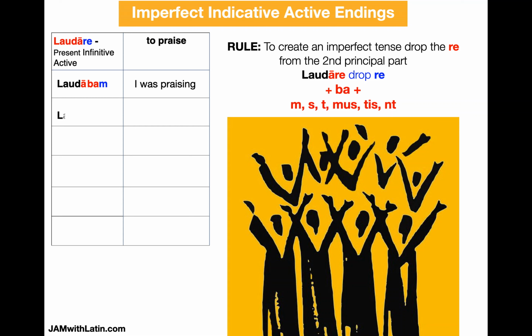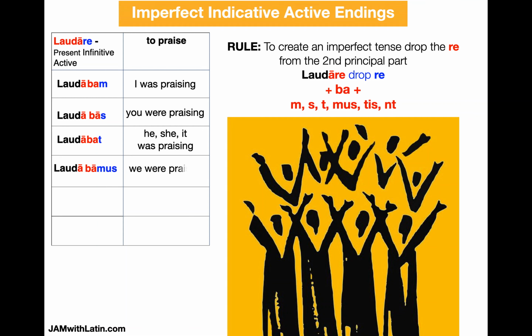I was praising. Laudabas, you were praising. Laudabat, he, she, it was praising. Laudabamus, we were praising. Laudabatis, you were praising. Laudabant, they were praising. You see your standard verb endings, m, s, t, mus, tis, nt, and they're still there. The only thing you added to the stem and the verb ending was that ba. And that's how you know it's in the imperfect indicative active tense. The ba tells you. It's right there.